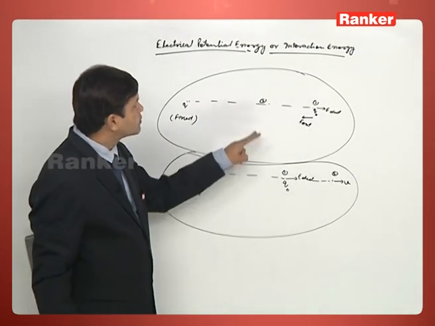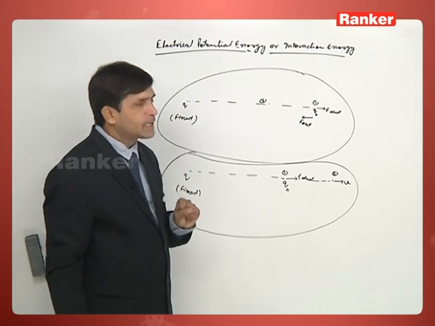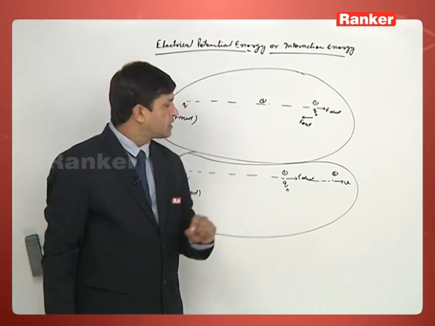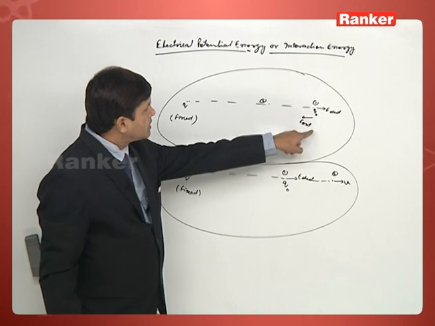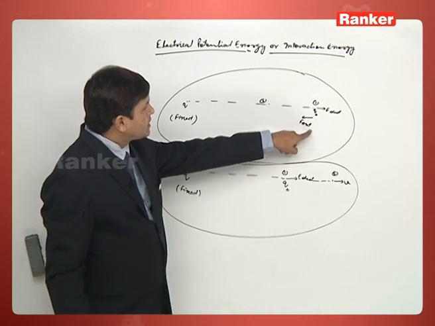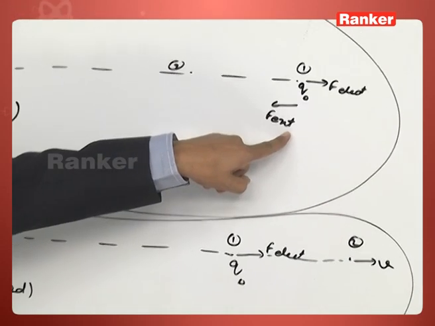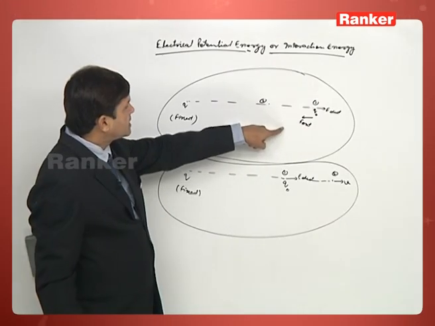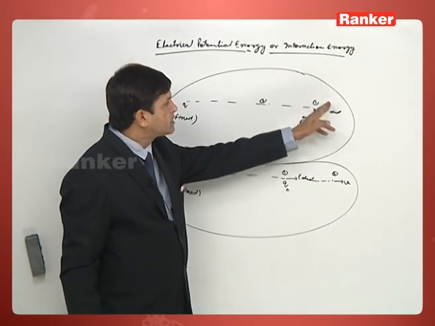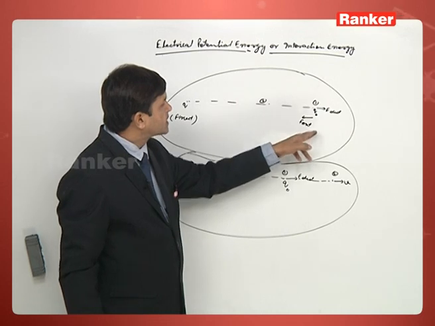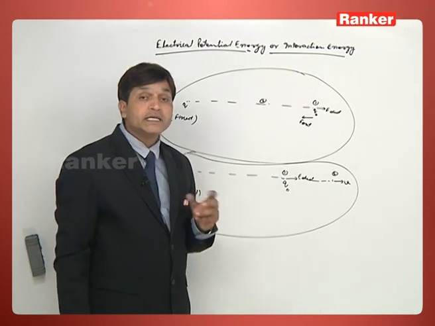So there are two ways to define electrical potential energy or interaction energy. What are those two ways? One, in the first situation when an external force is acting against the electrostatic force, then the internal energy or potential energy of the system increases.